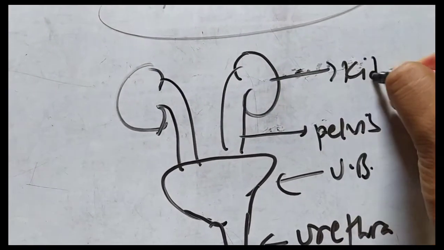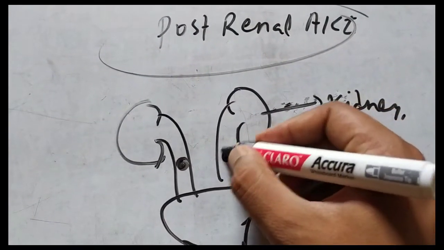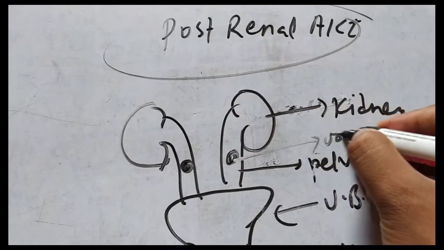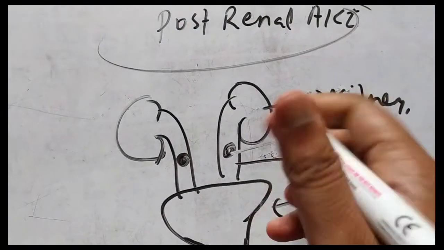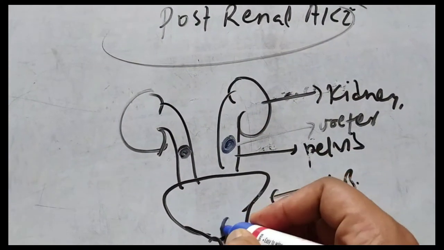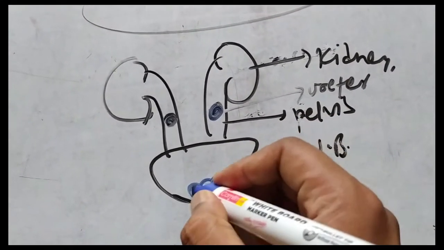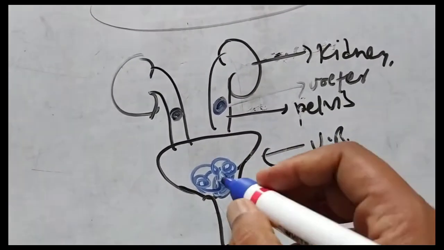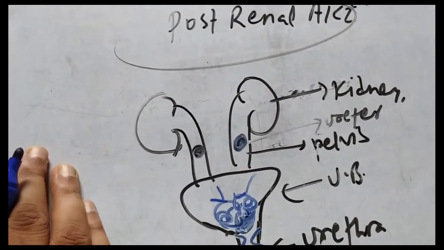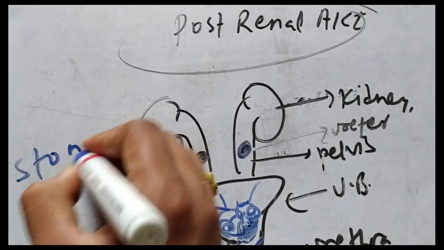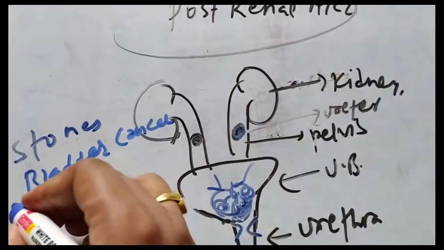Now, if due to any reason a stone gets locked into this ureter, or a stone is blocking the outflow of urine at the urinary bladder, or a cancerous mass of the urinary bladder is blocking the outflow of urine, or there is a urethral stricture that is blocking the urine, so basically it can be due to stones, urinary bladder cancer, or urethral stricture.